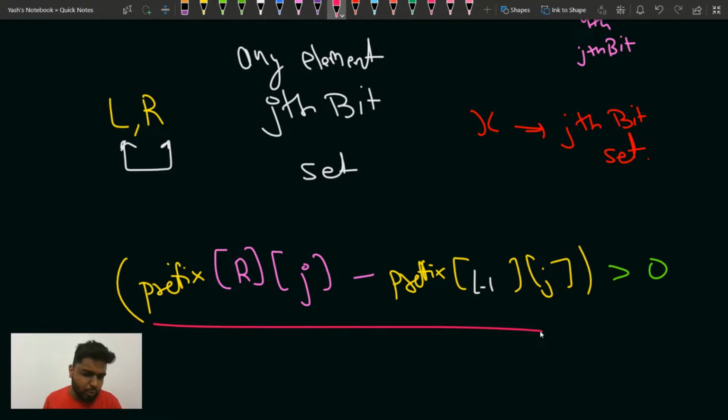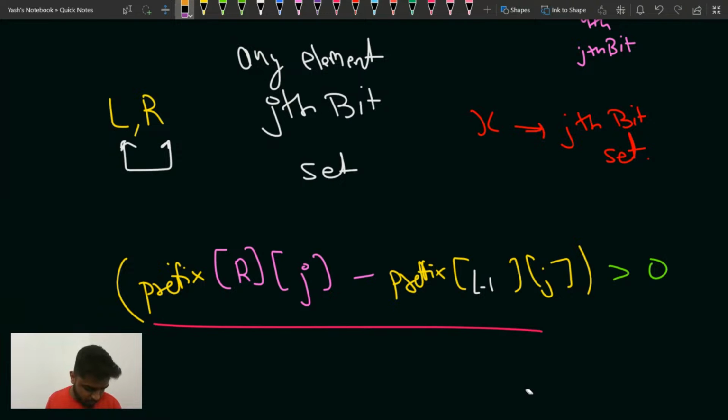Is this part clear to you guys or not? Please tell me. There's a prerequisite that you should know P of R minus P of L minus 1. Do you know this concept of difference array, guys? Yes or no? Please tell me. Do you have an idea about this concept? Then I can tell you further.